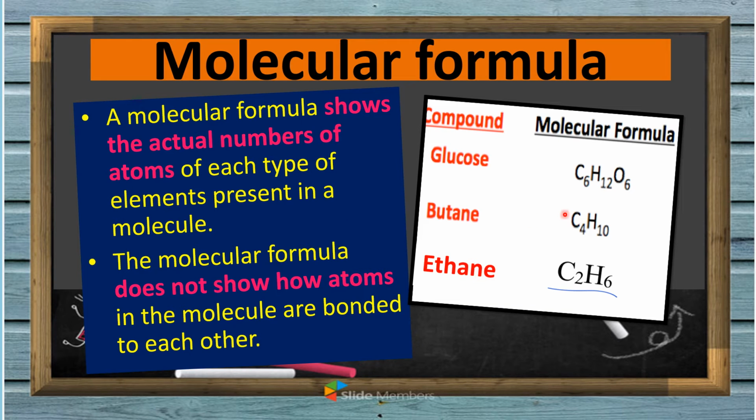The same with butane, C4H10. So 4 carbon atoms and 10 hydrogen atoms. Ethane has C2H6, or 2 carbon atoms and 6 hydrogen atoms. So this is what we call a molecular formula.